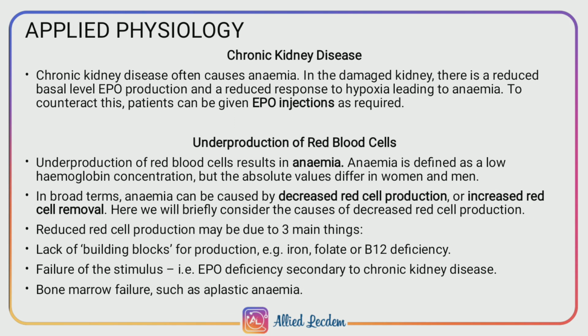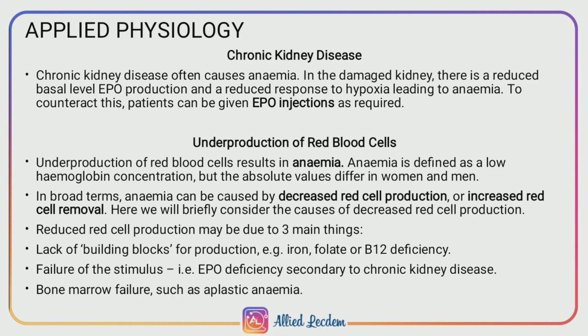Next, as applied physiology. Due to overproduction or underproduction, how it changes and causes some conditions in our body. First is chronic disease. It often causes anemia. Anemia is nothing but a low hemoglobin concentration in our body.